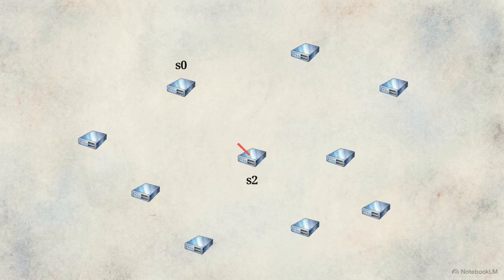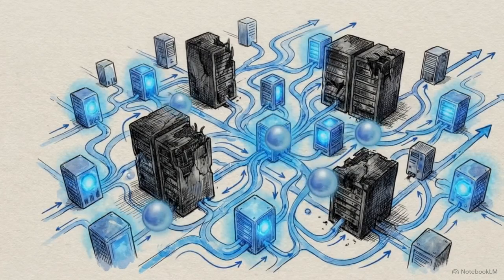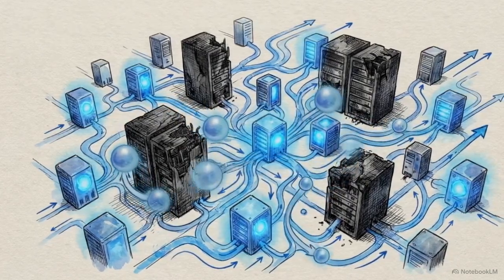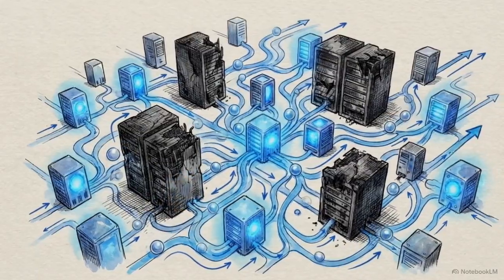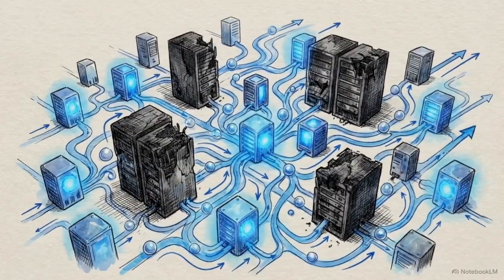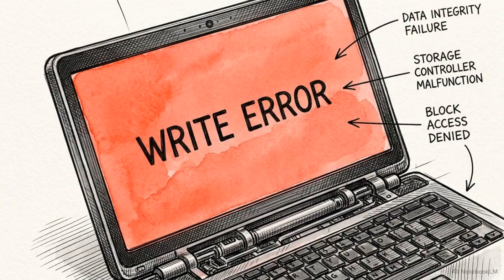The information spreads exponentially. Node S0 learns that S2 is down from an independent peer, marks it offline, and routes around the failure. By decentralizing failure detection, the system eliminates the need for a master diagnostic node. The cluster acts as a self-monitoring organism. Once a failure is detected, an immediate crisis follows.